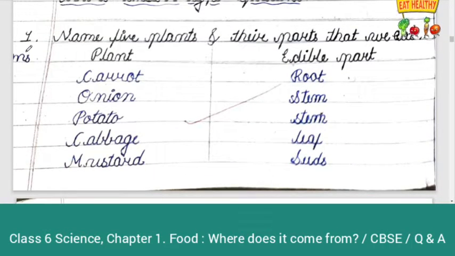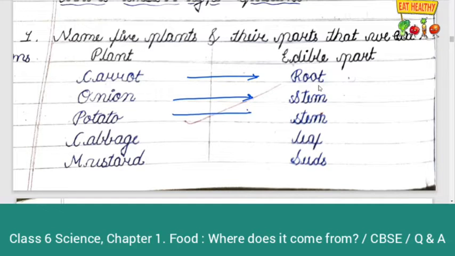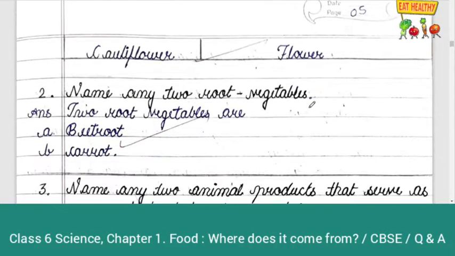First question is name 5 plants and their parts that we eat. Plant, that is carrot. Carrot edible part is root. Onion, its edible part is stem. Potato, its edible part is stem. Cabbage, its edible part is leaf. Mustard, its edible part is seeds. Cauliflower, its edible part is flower.